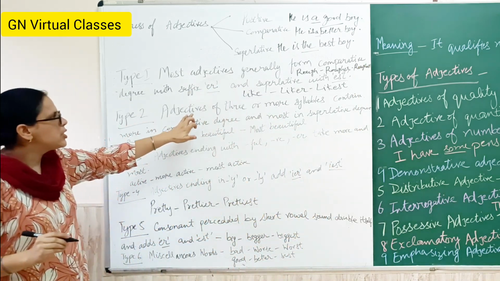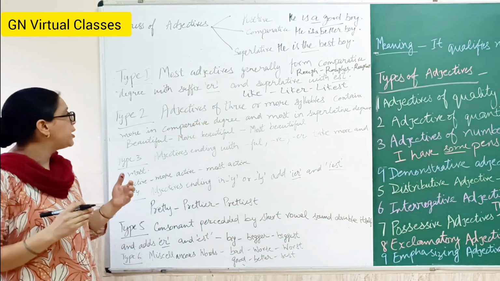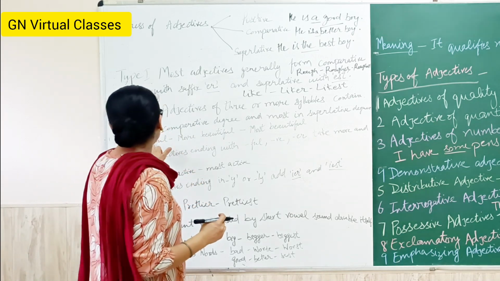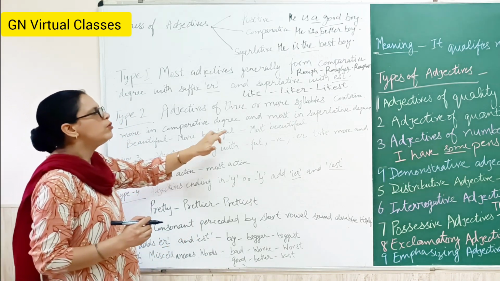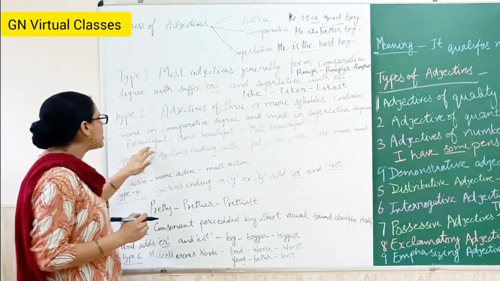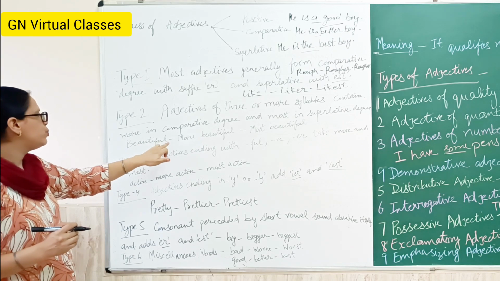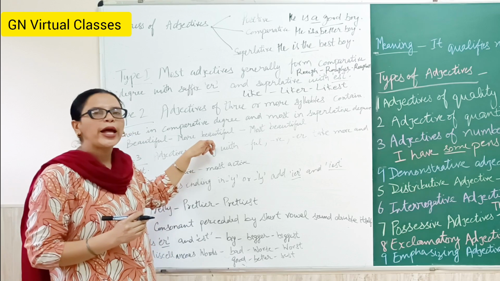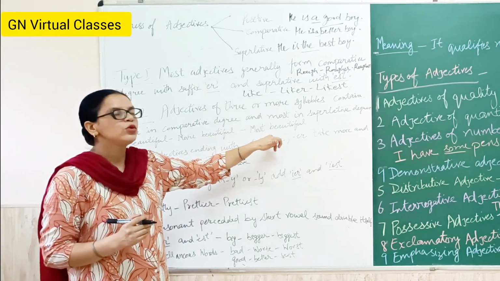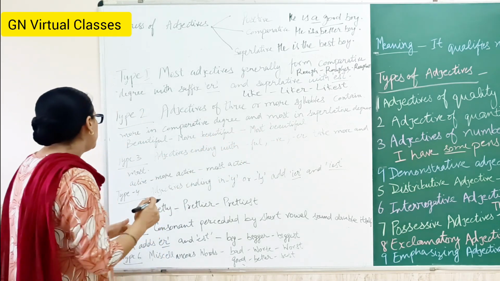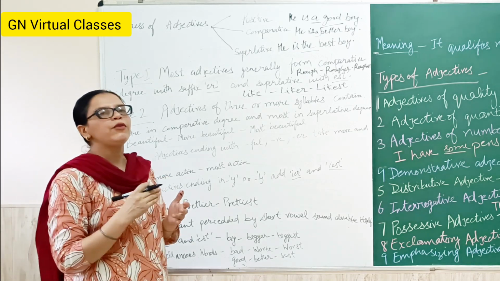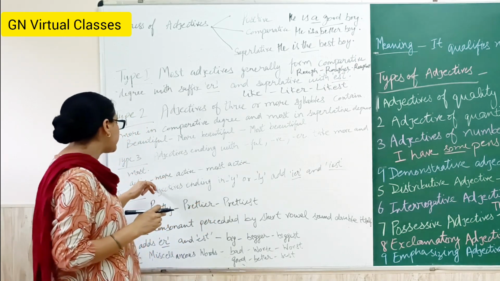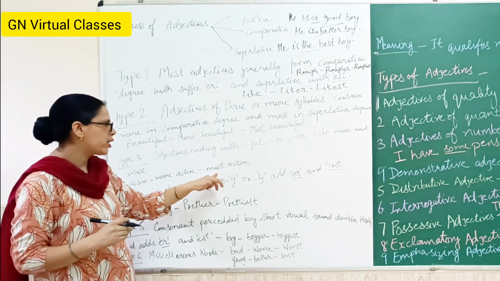And in type 2, adjectives of 3 or more syllables take more in the comparative degree and most in the superlative degree. Like beautiful, more beautiful, most beautiful. It has more than 2 syllables. So in the comparative degree it is more beautiful and in the superlative degree most beautiful. And type 3, adjectives ending with -ful or -ive take more and most. Like active, more active, most active.